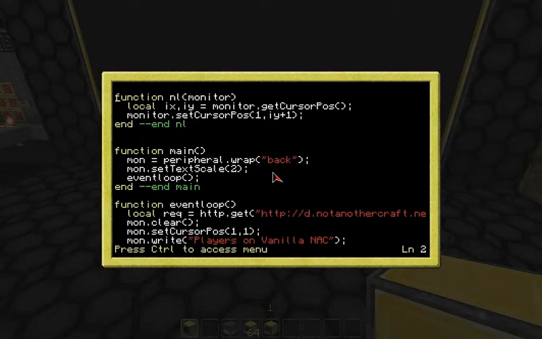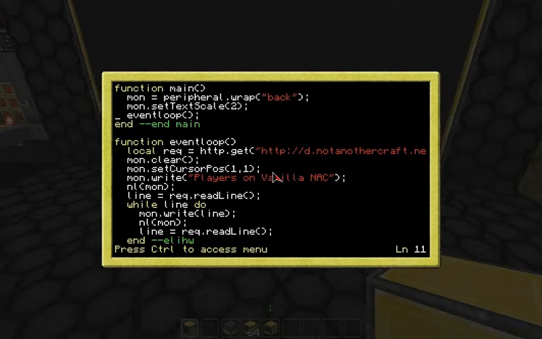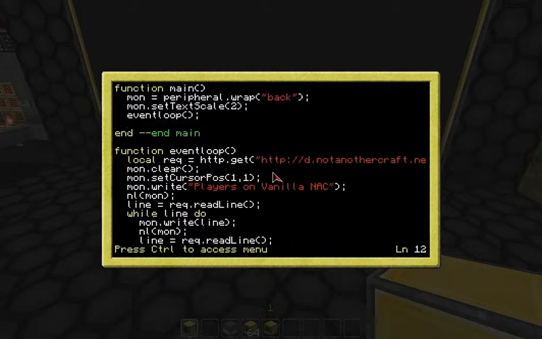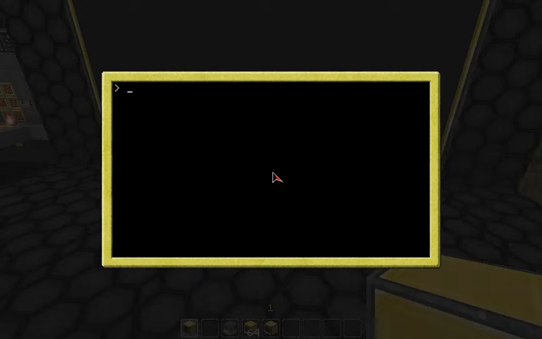And I forgot to actually cause the event loop to, you know, loop. So this is like a do while, but do it forever.